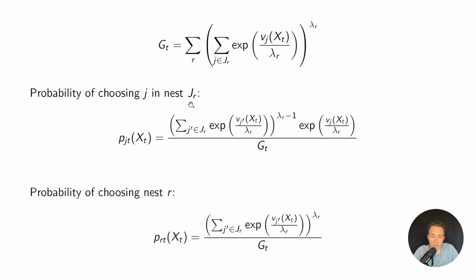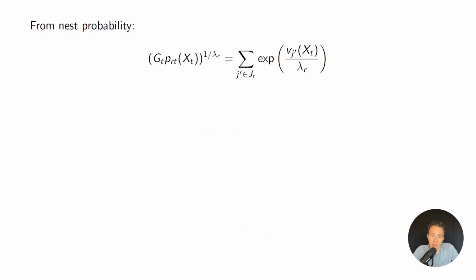And I apologize for the notation here. This should just be nest R, or this could be nest J_R. And hopefully you understand what I'm getting at. So this nest probability can take that, so we can multiply G times that nest probability, raise it to the 1 over lambda R power, and that would just give me this component, which is basically the conditional value function for all the alternatives in the nest.